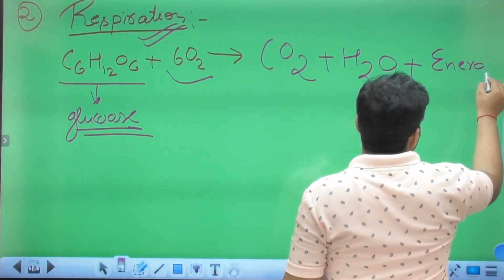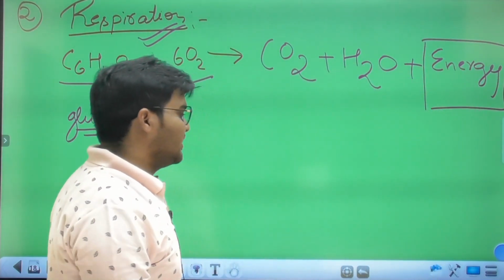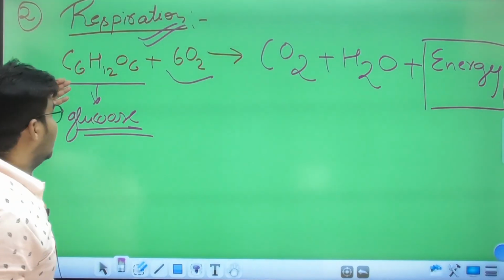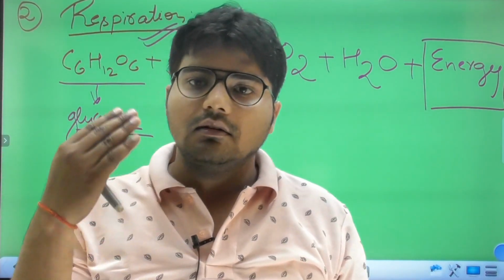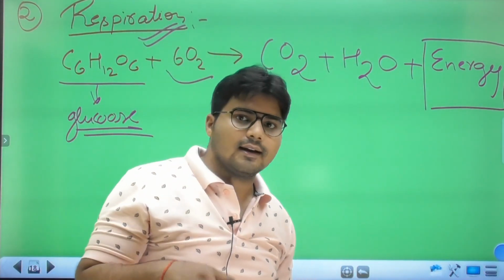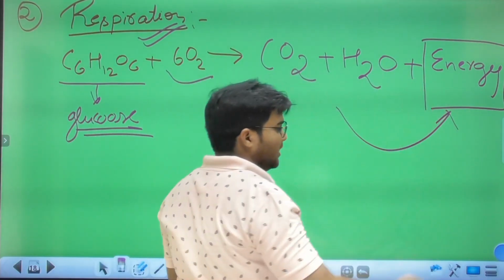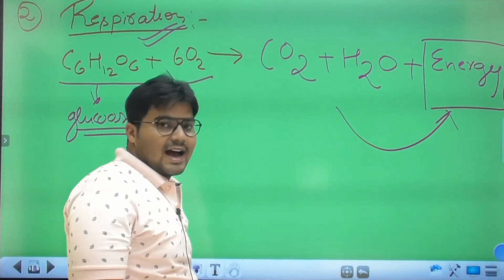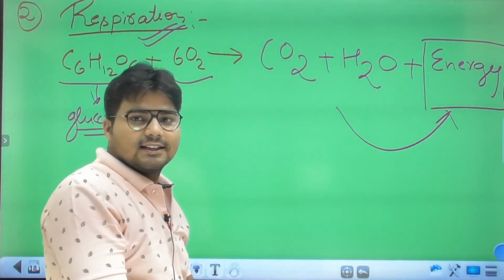The very important point of this reaction is that when glucose combines with oxygen, it forms carbon dioxide, water and the energy that we need. A question asked in the biology pattern is how much energy is released.